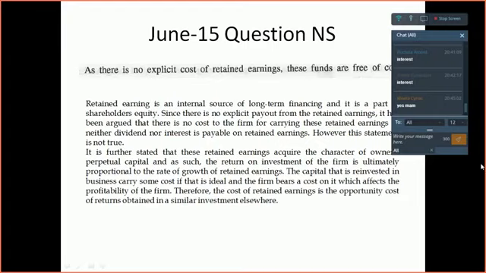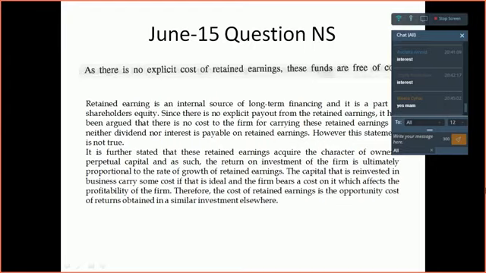Why is the statement false? As I've already discussed with you, retained earning has got an implicit cost, not an explicit cost. Retained earning is an internal source of long-term financing, and it is a part of shareholders' equity. As there is no explicit payout from retained earnings, it has been argued that there is no cost to the firm for carrying these retained earnings, because you don't have to pay dividend, neither do you have to pay interest on retained earnings. However, the statement is not true.